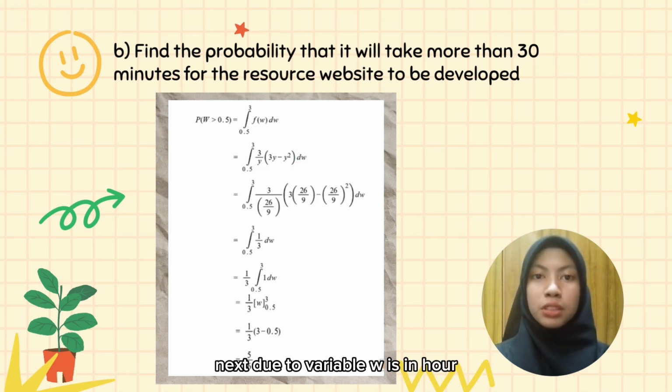Next, because variable w is in hours, we have to write 0.5 instead of 30 minutes. So, the integral from 0.5 to 3 of 1/3 dw. So, it will be 5/6 for the last answer.